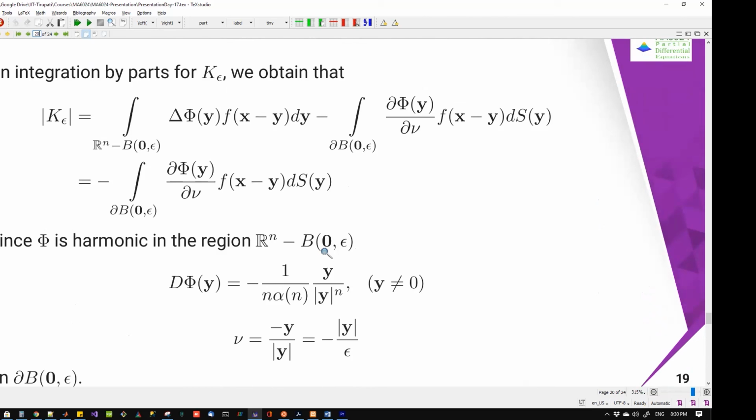We have already said that c by |x|^n will come. So if you calculate directly from that, an n minus 1 will come, which is going to get cancelled. So you are going to get DΦ(y) = −y / (n α(n) |y|^n). Now ν is nothing but, given the y vector, you take the normal vector, which is going to give you the value −y / |y|, that is, −y divided by epsilon.